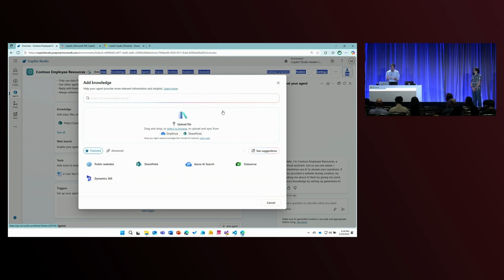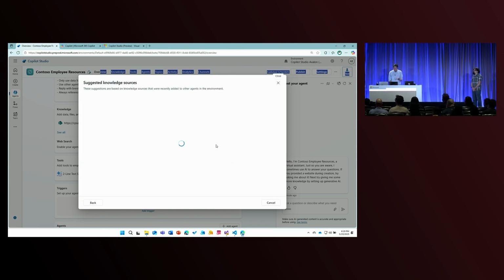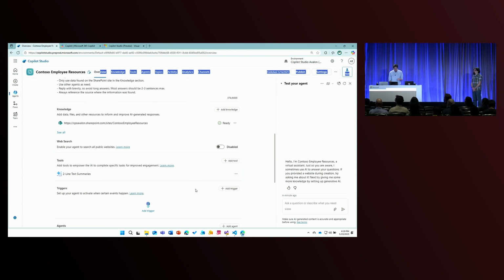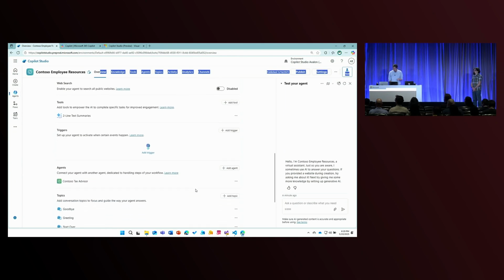So when I add knowledge here, I'm provided with a number of out-of-the-box connectors. You can see that a number are recommended here, and then I could see additional suggestions or more as well. So I'm going to back out of that. We don't need to add more knowledge to this particular agent today. But what we are going to do is go in and look at tools.